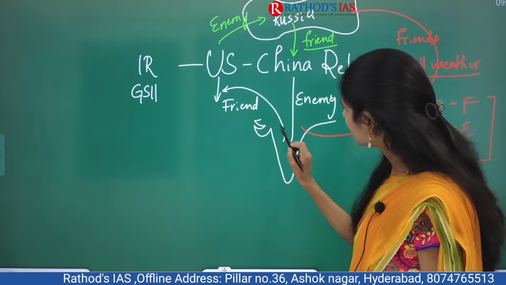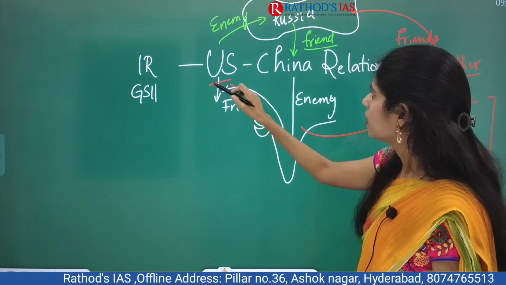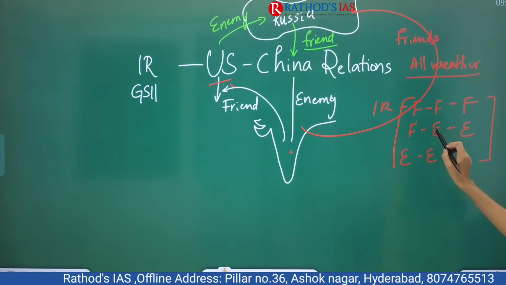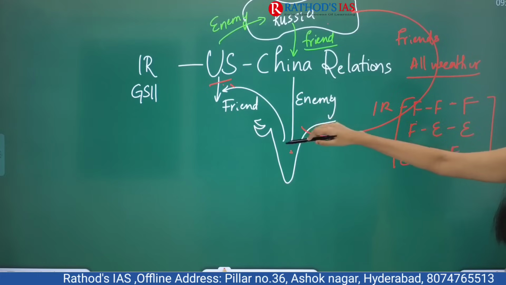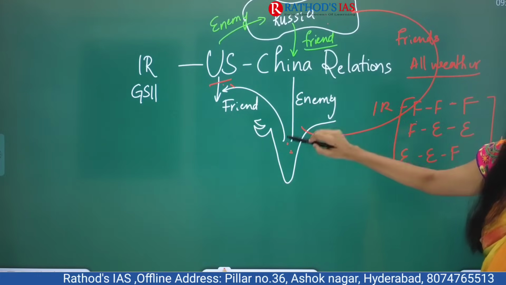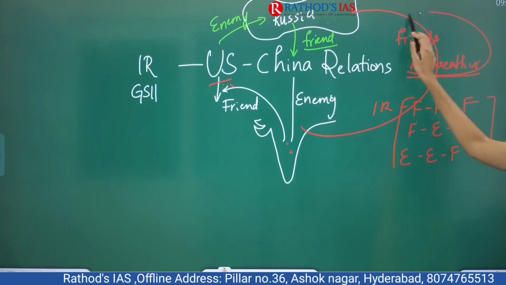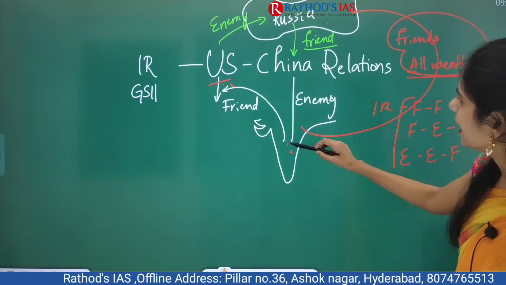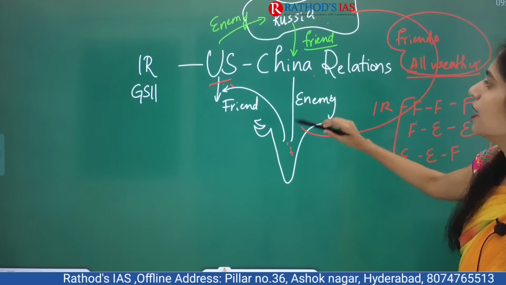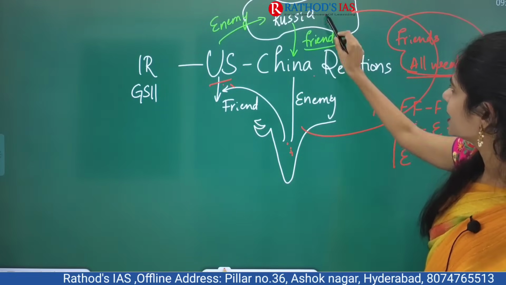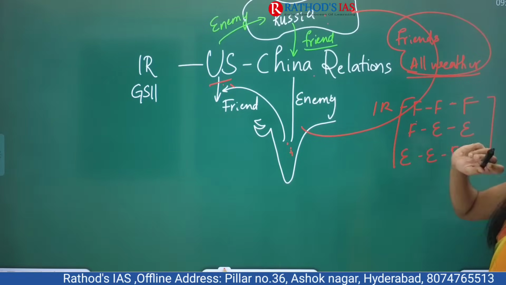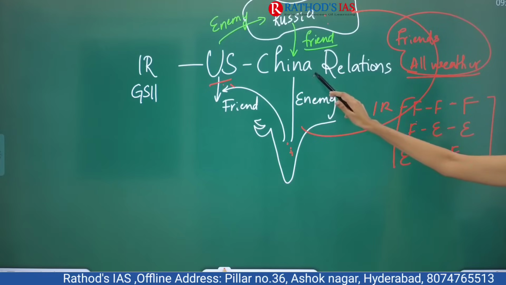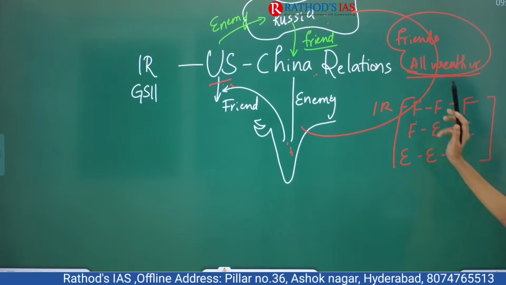So here India's friend is US, US's enemy is China... okay, friend's enemy will be enemy. That means for India also Russia should be an enemy, but here Russia is an all-weather friend to India. And here you can see India's enemy is China, China's friend is Russia, right? So that means enemy's friend will be enemy.